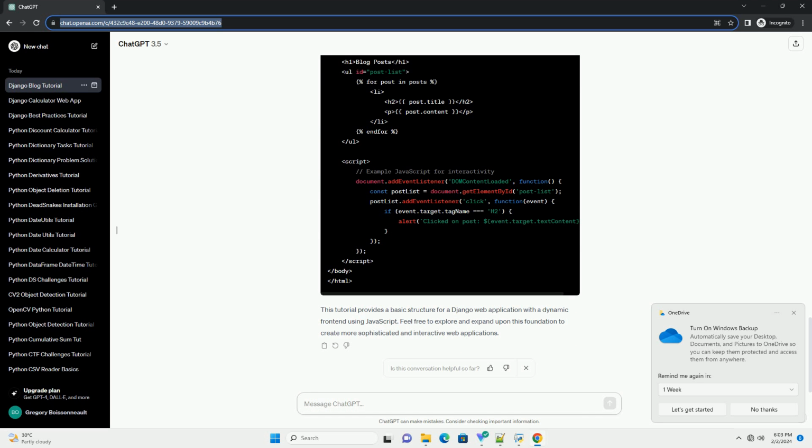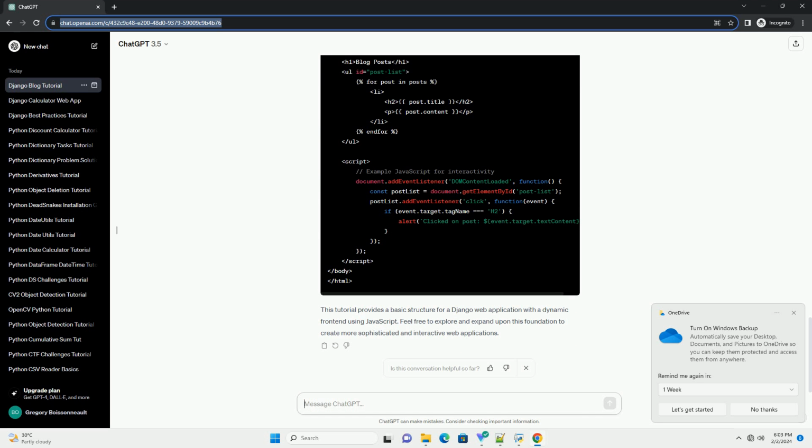Create a urls.py file inside the myapp folder. Visit http://127.0.0.1:8000 in your browser to see the blog posts. Enhance your post_list.html with JavaScript for dynamic behavior.